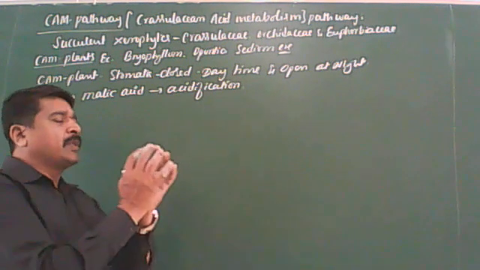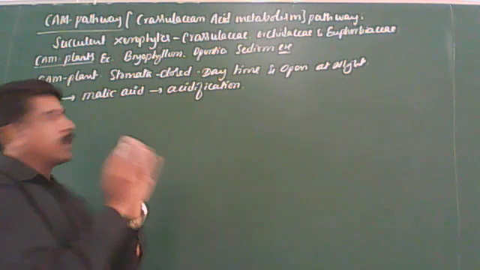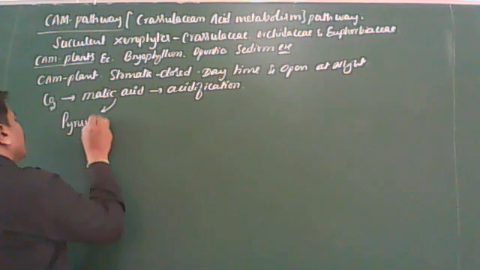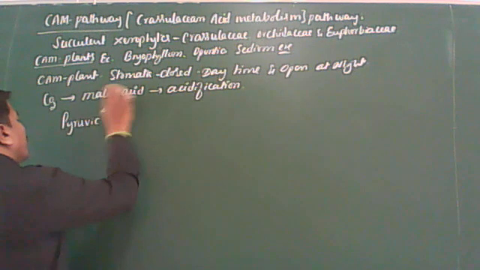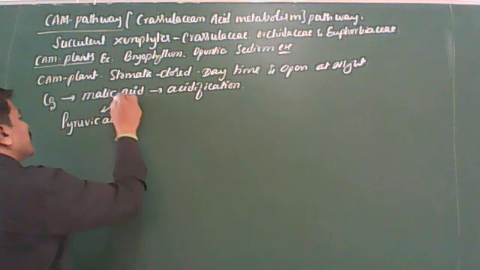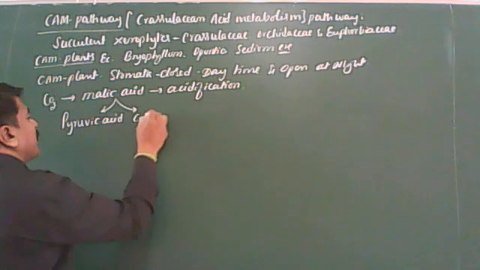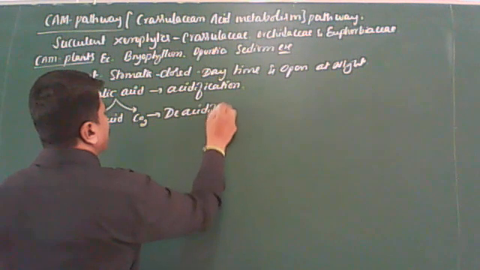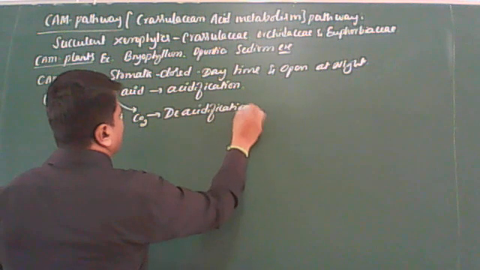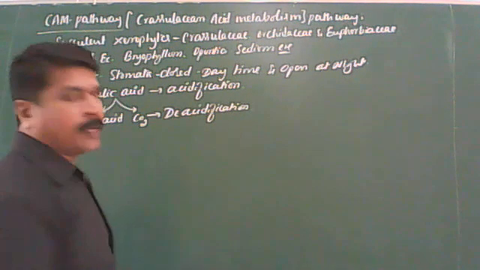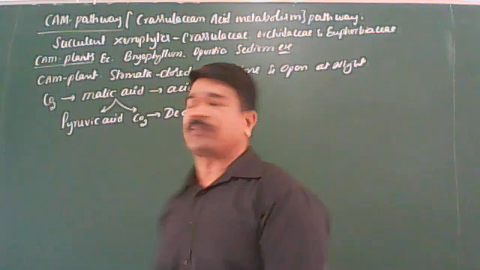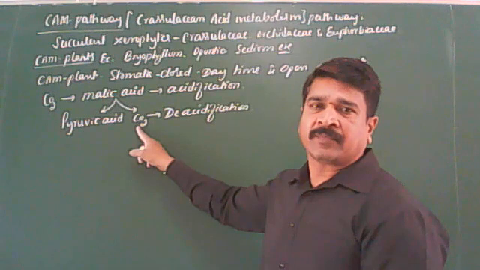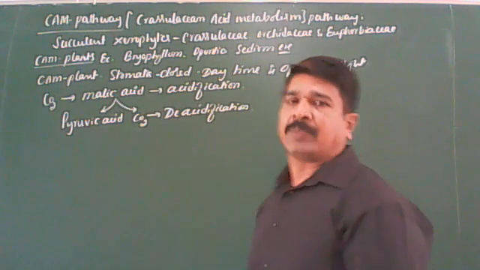During daytime, when stomata are closed, the malic acid is converted into pyruvic acid and carbon dioxide. This process is called deacidification. In CAM plants, by acidification and deacidification only, opening and closing of the stomata take place. Clear? So this much you should remember under the CAM pathway.